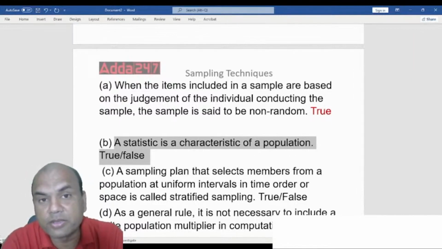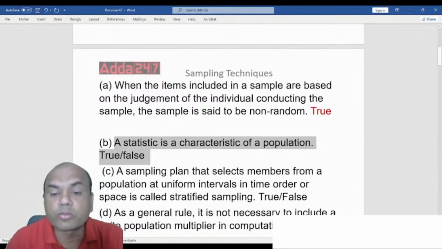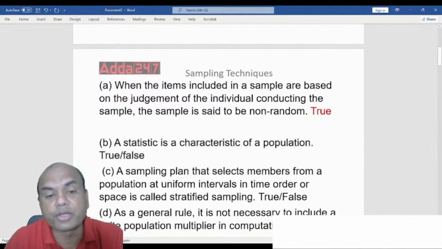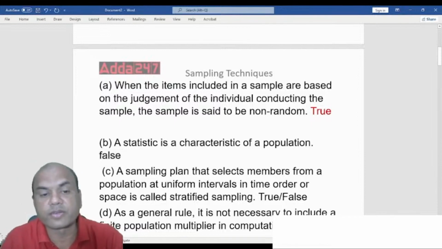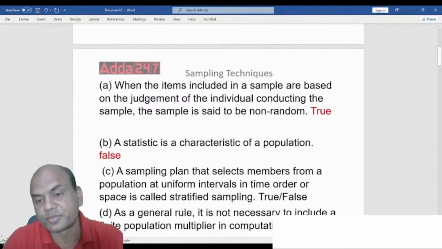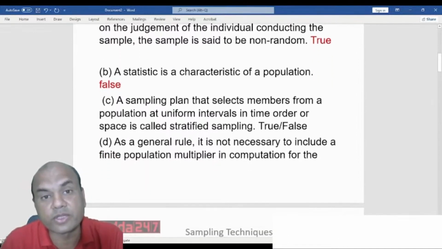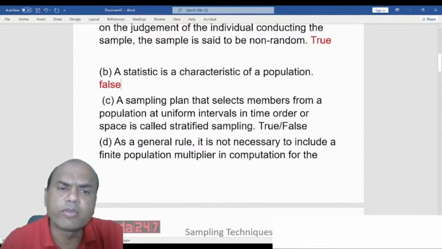So what does it mean? A statistic is a characteristic of not a population, but of the sample. So this answer is false. Okay, got it, everyone? Answer is false. Next one. See, such questions are asked to you in the exam and you need to be very clear in your mind about it.